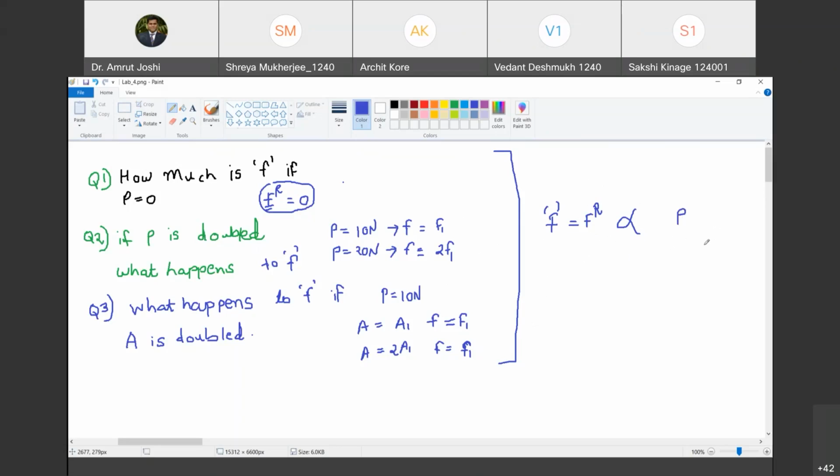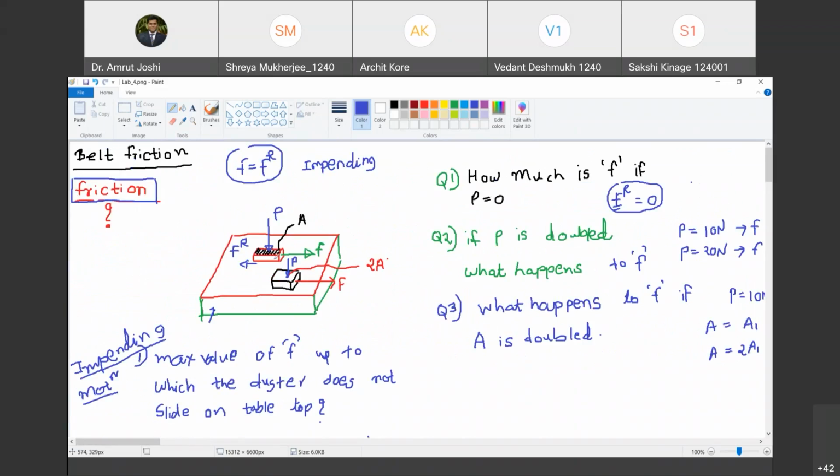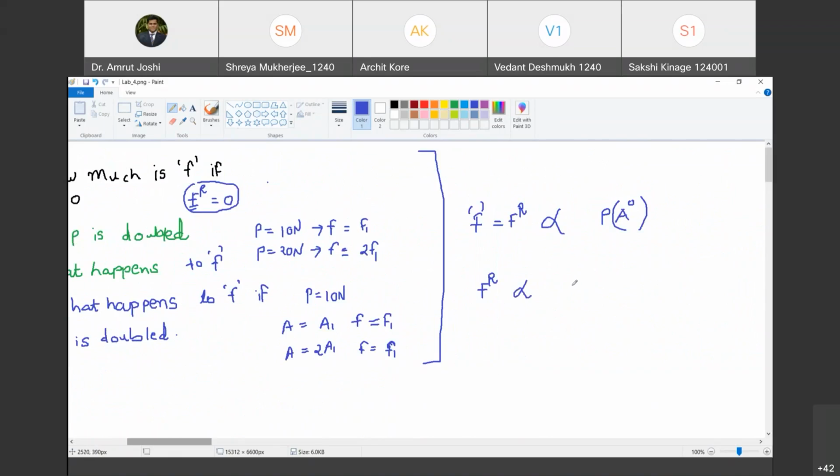When P is 0, this is 0. When P is doubled, this gets doubled. However, it is not at all proportional to A. So can I write it as A raised to 0? So therefore, I can write Fr, the maximum frictional force that can get generated between the surfaces, is directly proportional to P. Are you with me?